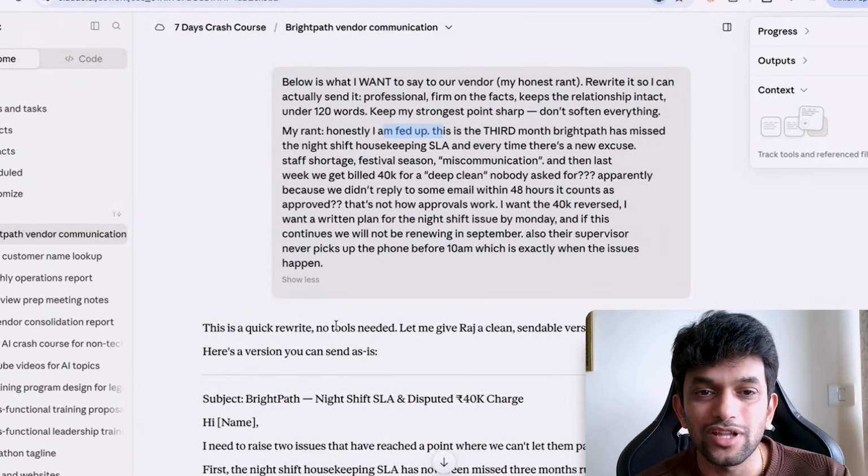Rather than shouting at them, saying I'm fed up of this thing, this is a good email. Many times you have to be very diplomatic and put across your point. Okay, so this is a very good email. I would say, you can start using it, right?